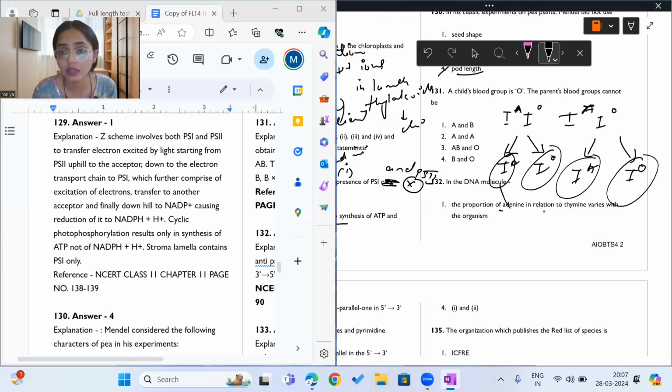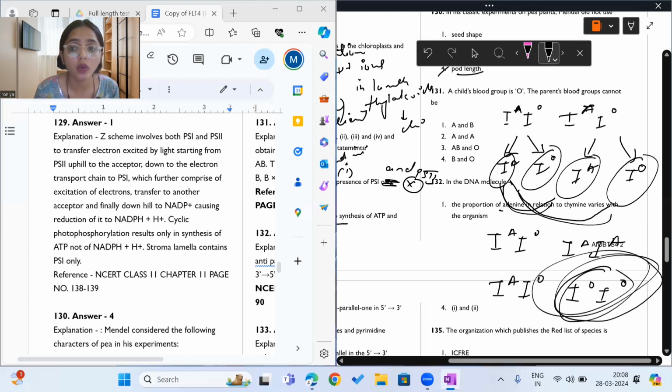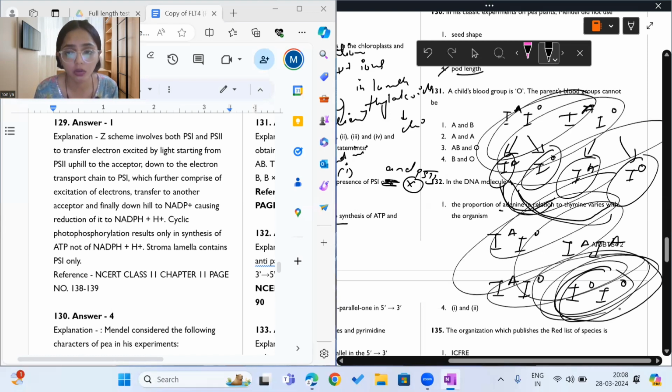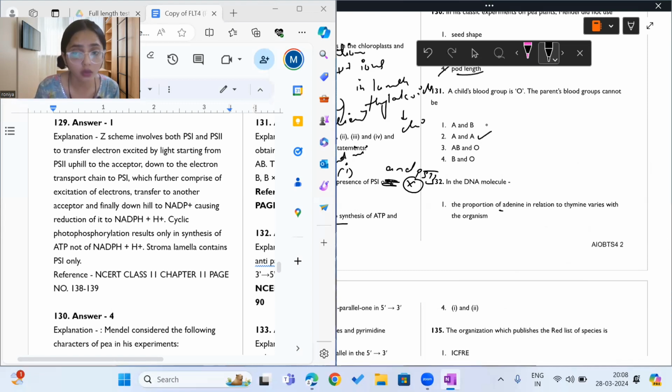It will be IA IA, IA IO, IA IO, IO IO. Okay. So there is one genotype which is having IO, and this child will be O blood group. So this can be the genotype of parents with child with O blood group.